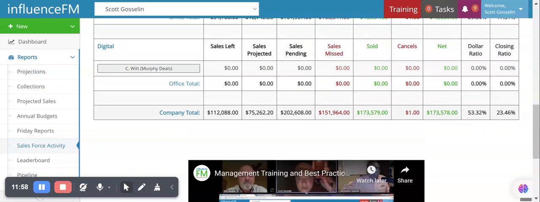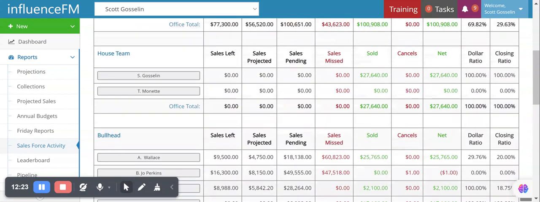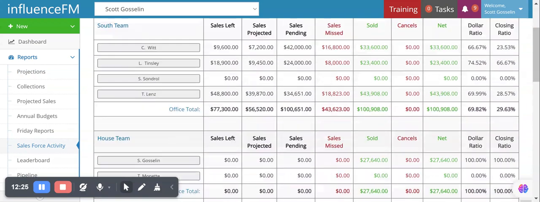I can see what we've asked for, how much we've signed in total, and for the month of March, 173,000. I can see that our closing ratio is a little bit underneath where I like us to be, which is about a third of our closing calls. We're at 23%. However, our dollar mix has gone up. We've gotten about 53% of our dollars, even though only 23% of the sales. That means we're taking advantage of upsell opportunities when we're sitting in front of the client.